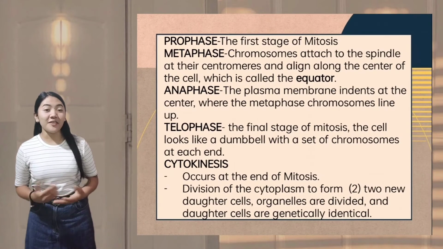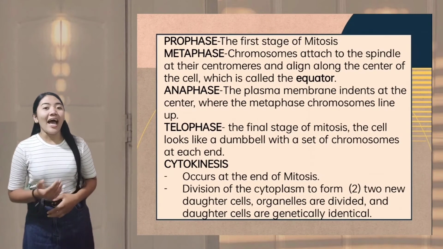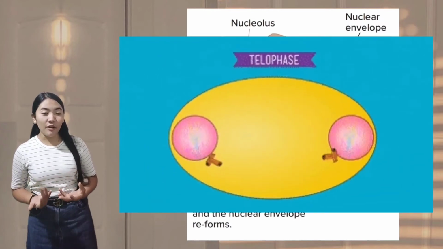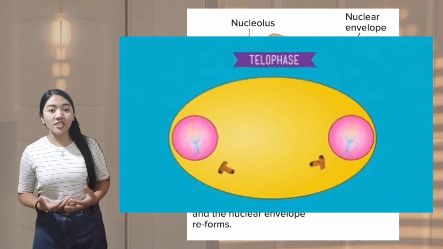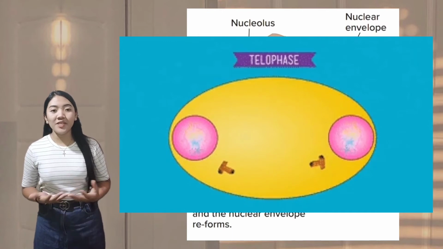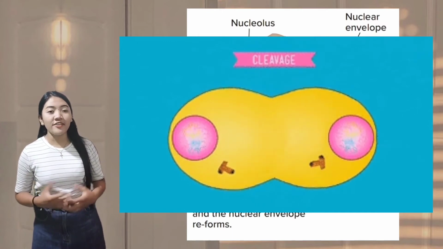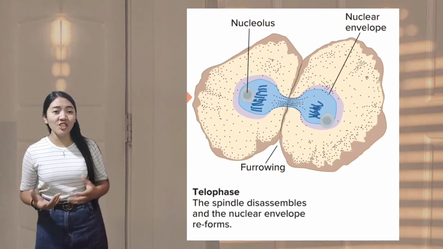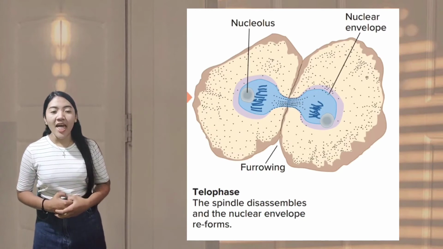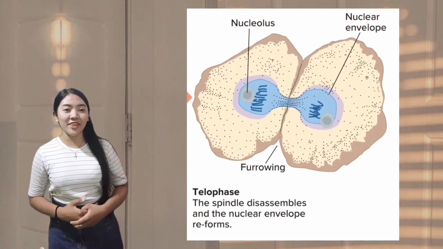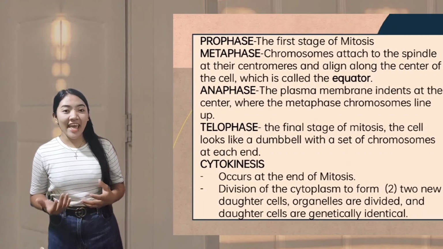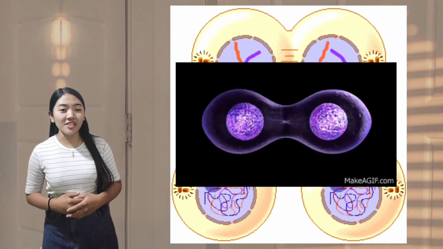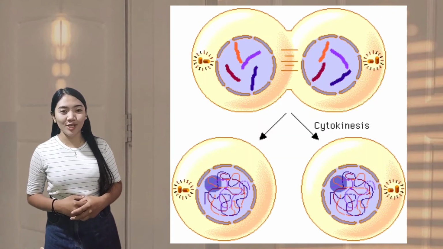Telophase is the final stage of mitosis. As you can see in the picture, the cell looks like a dumbbell with a set of chromosomes at each end. During telophase, the spindle fibers disappear, and the nucleoli and the membrane around the nuclei reform at each end of the elongated cell, and the division of genetic material is now complete. The next is cytokinesis. Organelles and macromolecules are distributed between the two daughter cells.